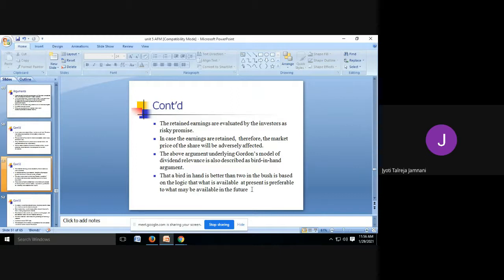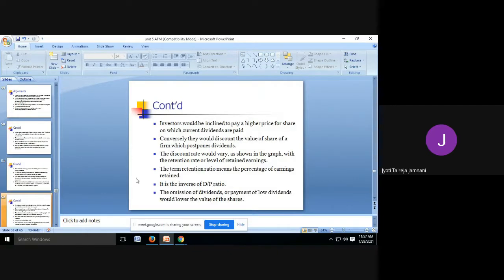In the same way, Gordon says it is better to receive a little dividend, but current dividend as of today, instead of waiting for higher share prices in the future, because the future is uncertain. Instead of a high share price, the prices may fall and the company may even close down. So it's better to have one in the hand, that is current dividend instead of future dividend. This is what Gordon is trying to say to justify his theory that people prefer current dividend.